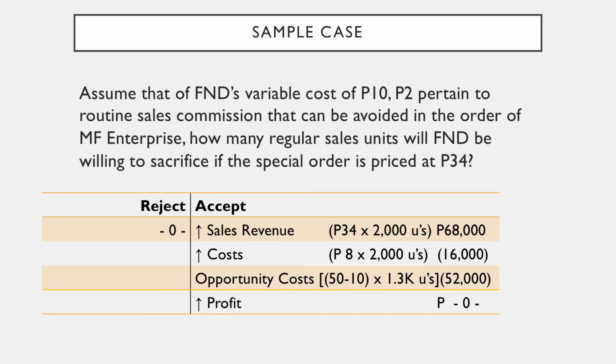Opportunity cost would be 50 minus 10, the regular sales contribution margin, times 1,300 units, as we have calculated. This would give you 52,000 pesos. At the end of the day, profit change will be 0. Meaning, if we sacrifice more than 1,300 units of regular sales, F&D will suffer an incremental loss.